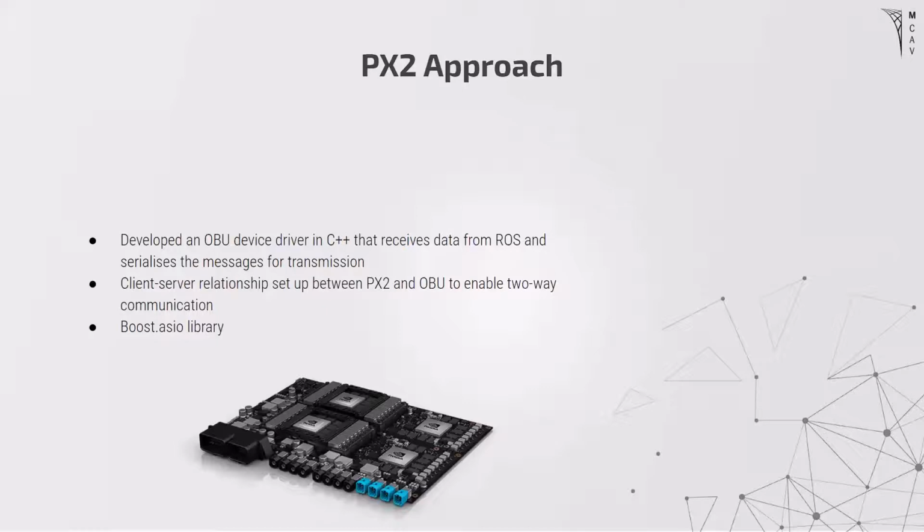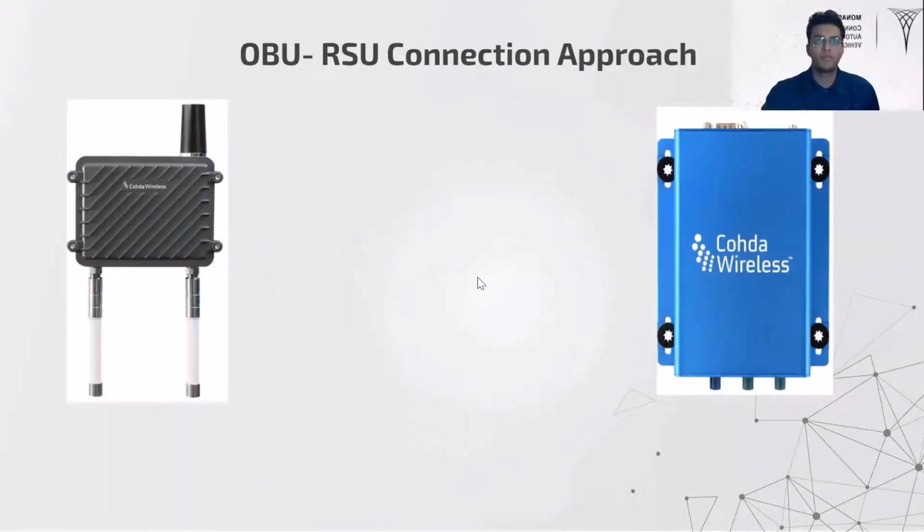On the PX2 side, the connectivity team has developed an OBU device driver written in C++ that receives data from ROS and serializes the message for transmission. There is a client-server relationship set up between the PX2 and OBU to enable two-way communication. This is facilitated through the boost.asio library.